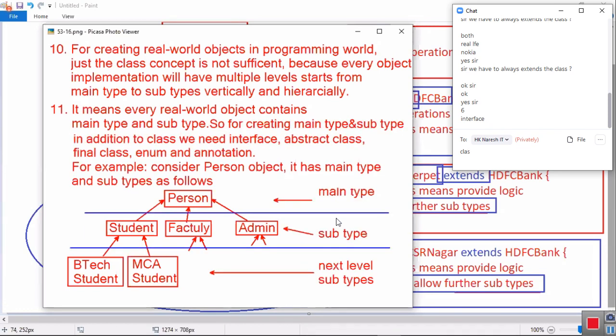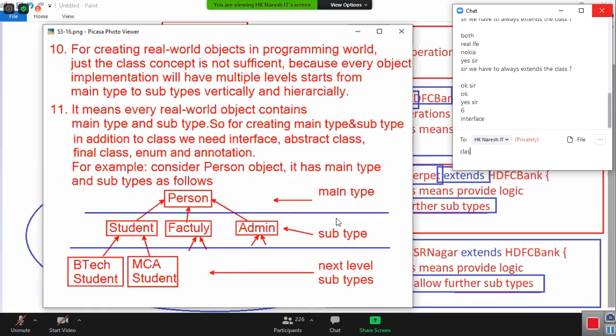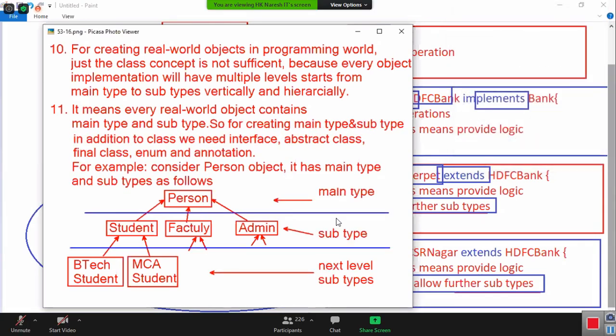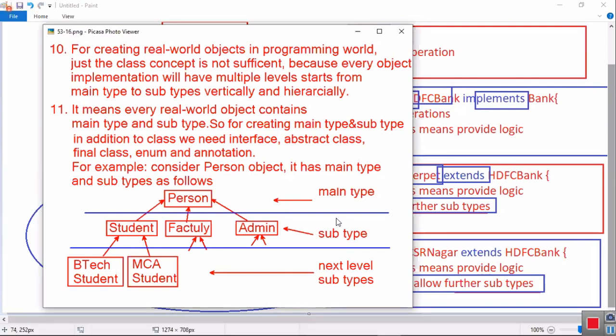Here, person is the main type. Student, faculty, admin are subtypes. BTech student, MCA student are next level subtypes. If you have multi-level subtypes, then I should go for extensive implementation with interface, abstract class, and concrete classes. Can I hope all the people got clarity on this topic?